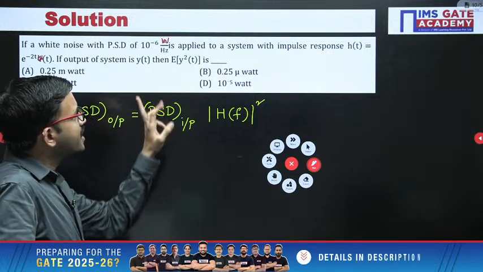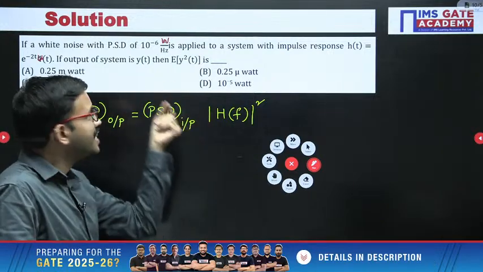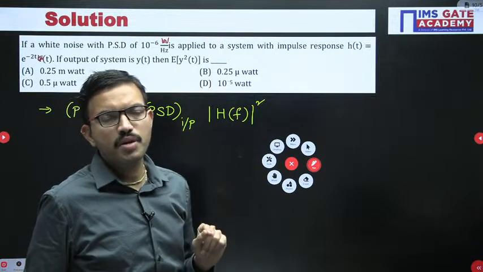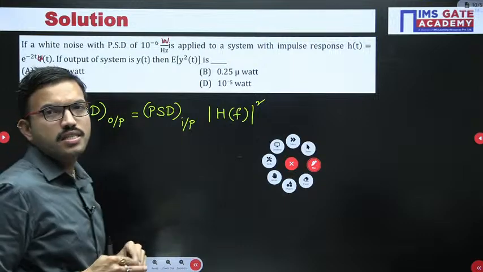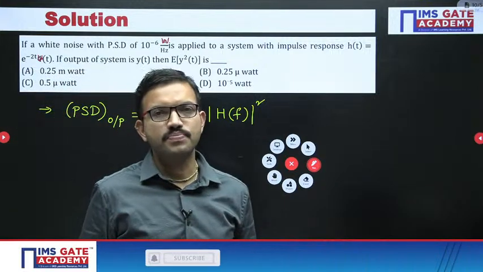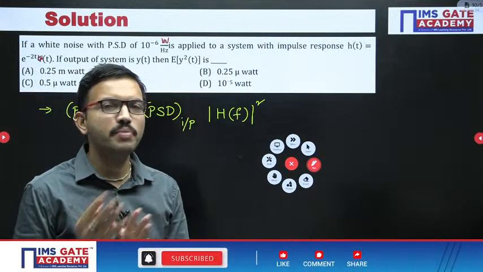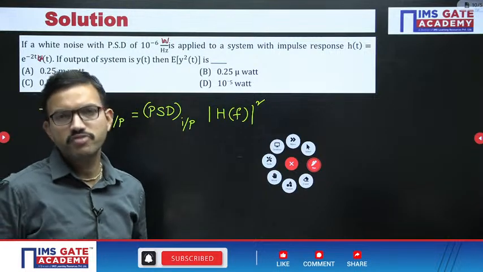But in this question they are asking for expectation of y square of t, that is nothing but the power of y of t. Here you have the power spectral density. If you integrate the power spectral density, from there you will get the power. That is the hint point for this question.